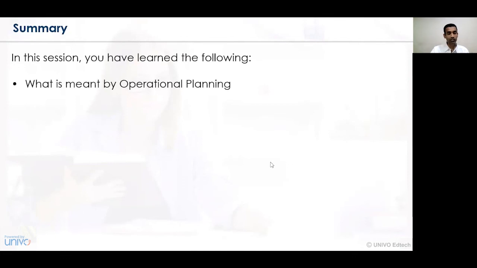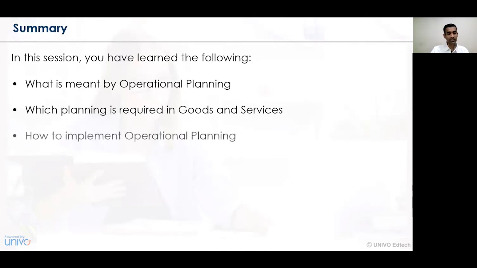Now let's summarize what we have learned in this particular session. In this session, we have understood what we mean by work order scheduling and the operations planning that can be conducted. We have also understood the concept of which planning is required in terms of goods and services, and lastly, how the activities under operation planning, in terms of material requirement planning, PAC, and operational planning, can be implemented in the business organization.